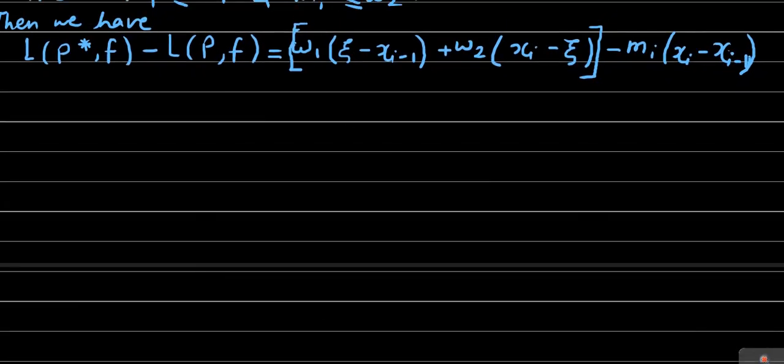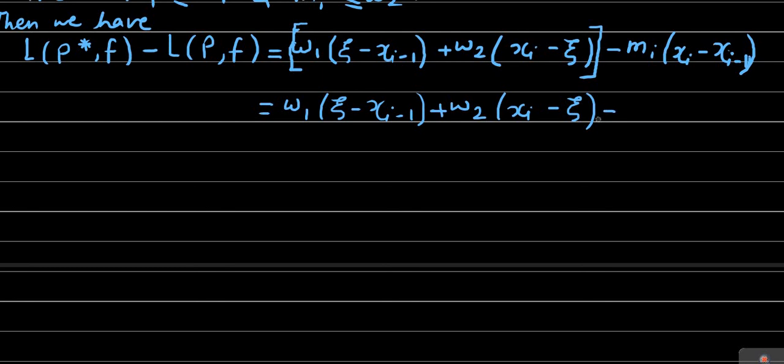This is equal to omega 1 into xi minus xi minus 1, then plus omega 2 into xi minus xi, these first two terms.